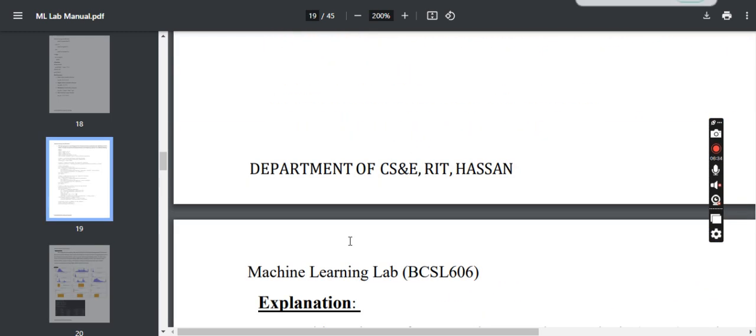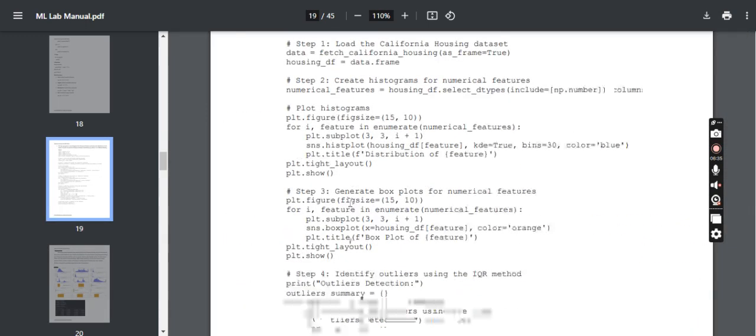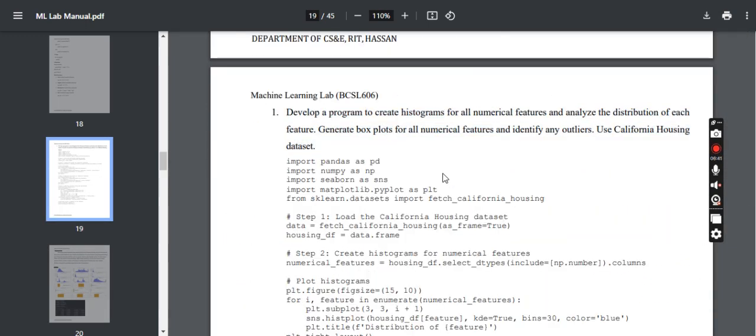So we create the program so that it will create a histogram for all the numerical features and analyze the distribution for each of the features, and also for the same data set we need to plot the box plot of the numerical features to find the outliers. We understand the histogram presents the distribution of the data set in the form of bins or intervals along the x-axis and the frequency or the count along the y-axis.